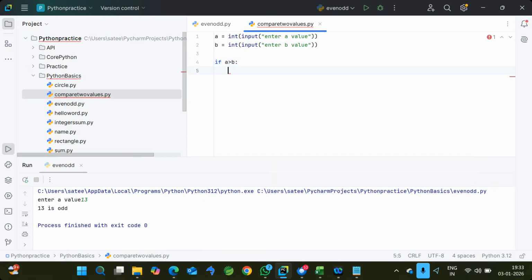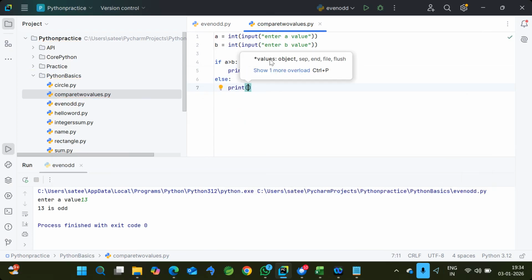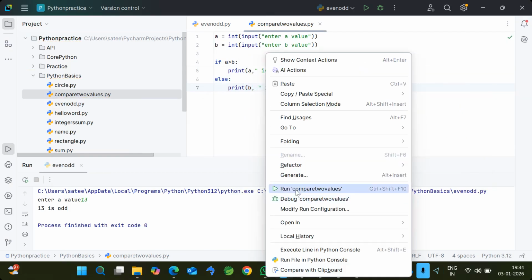What it means is I'm asking the system or program, is a greater than b? If so, yes, it means a is the big value, right? So print a comma "is big". And now else, print b comma "is big". If I'm writing like this, what will happen? Just see the output, okay.